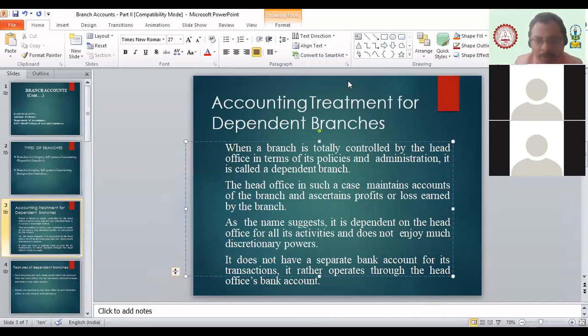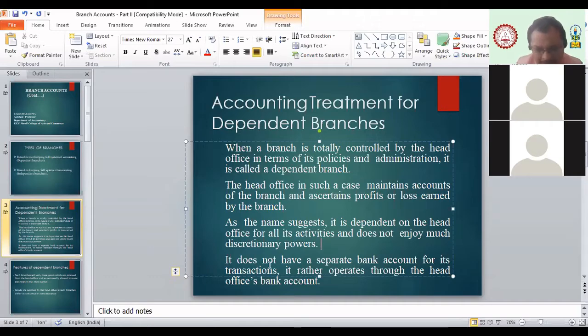There are certain decisions, though. In emergency situations, the branch manager can take certain decisions. Now see, in the current scenario during the pandemic, you may be aware that various branches all over the country may have been disconnected from the head office, and may not have been getting material from the head office because transport and everything was shut down. Yes or no? Yes, sir. Due to lockdown. So in that emergency situation, the manager is given some power to purchase material from the local market or take some steps which are beneficial for the branch.